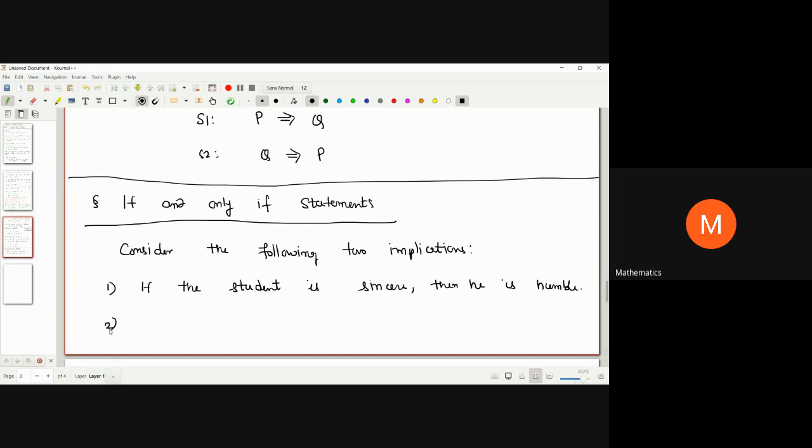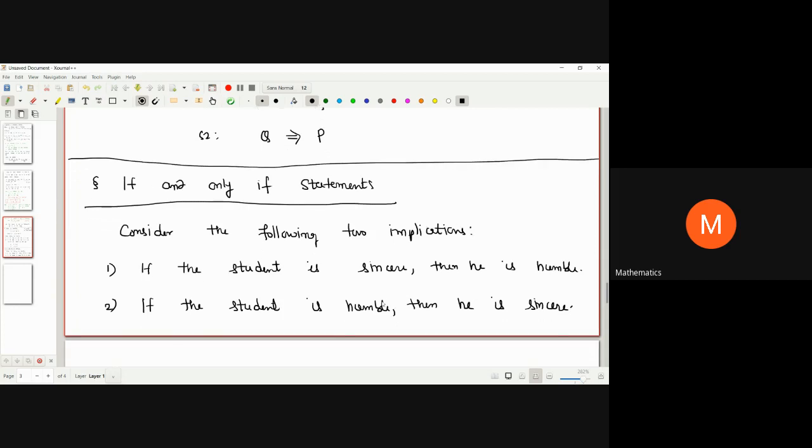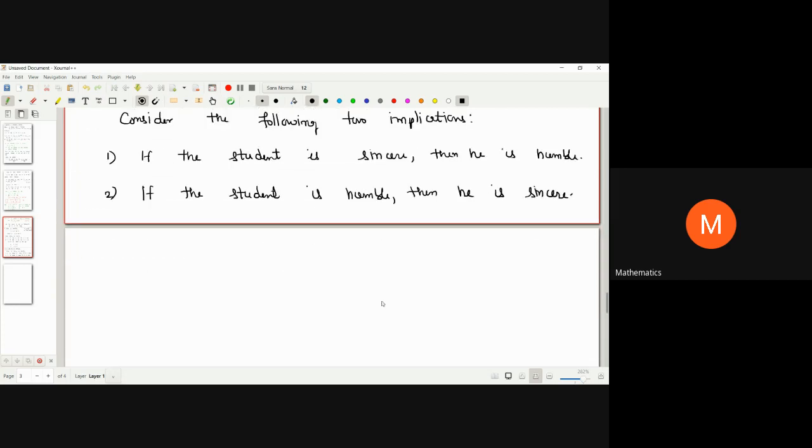The second is, if the student is humble, then he is sincere, right? So it is very easy to see that statements 1 and 2 are converse of each other.